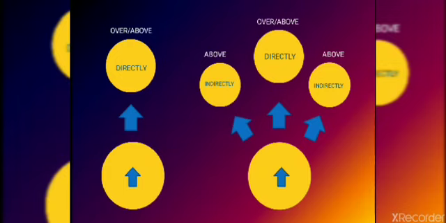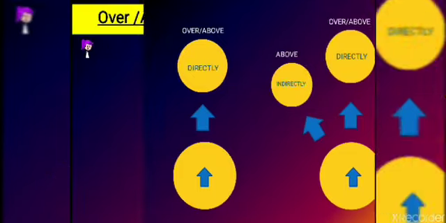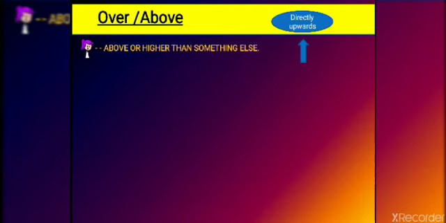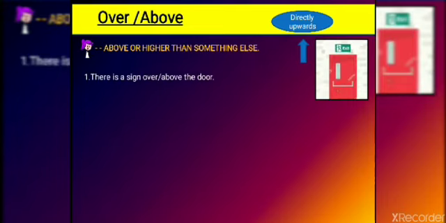Let's understand it with examples. The first use is above or higher than something else, when it is directly upwards. For example, there is a sign over the door, or there is a sign above the door. Both are correct.